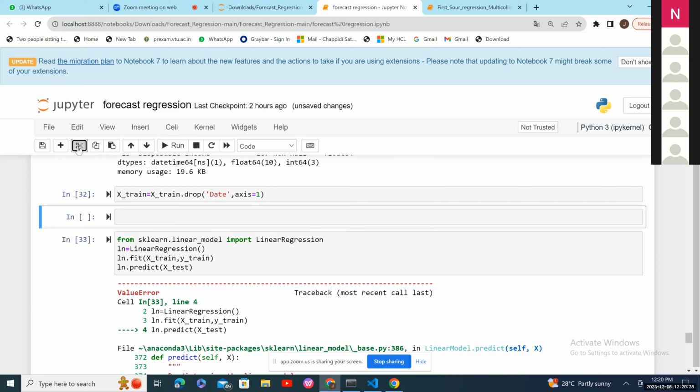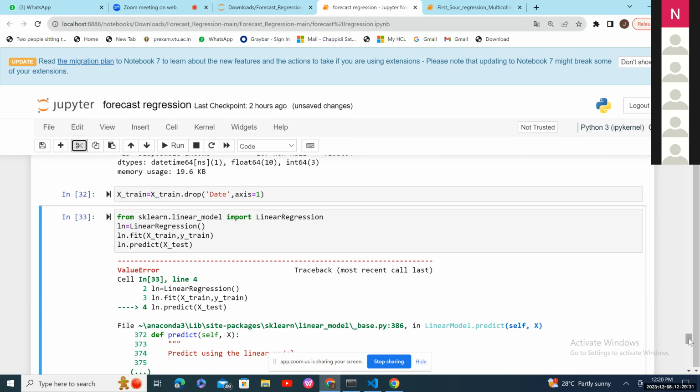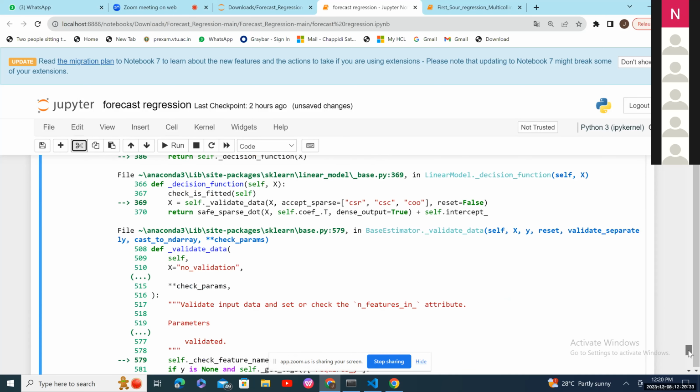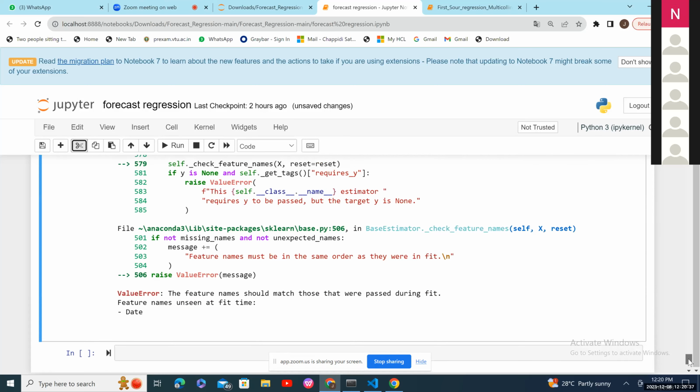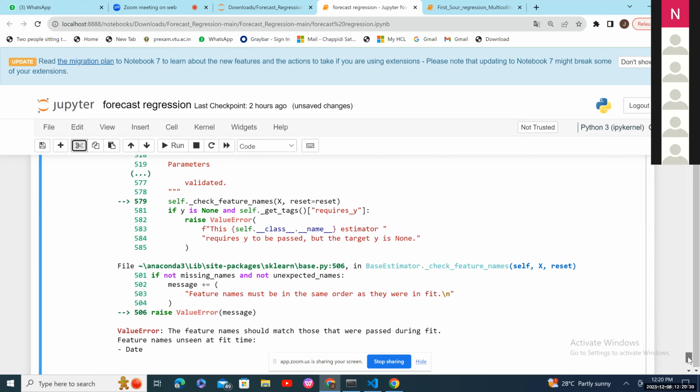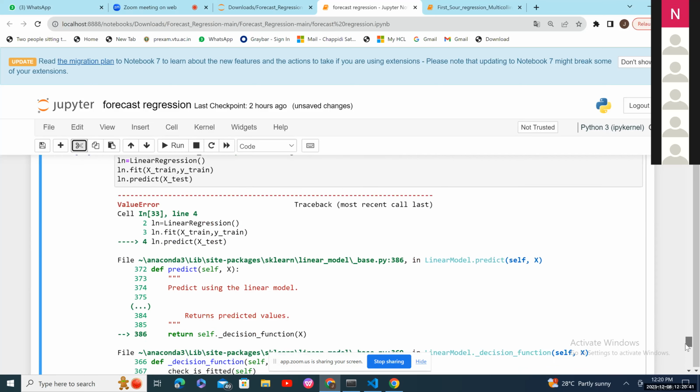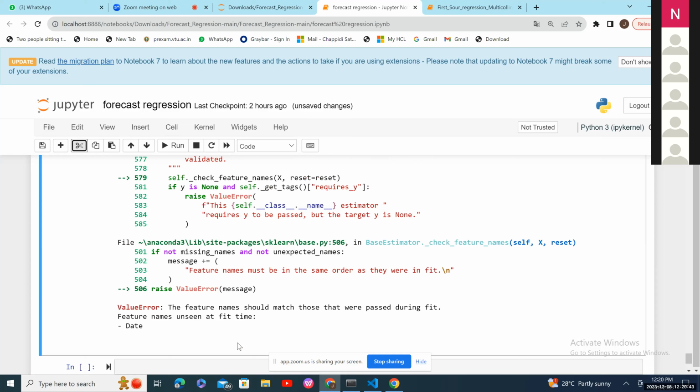Scroll down. See, you need to drop it in the x test also. That is what I told you. Can you see the error? No, no. You should understand that error before fixing it. What it is mentioning: the feature names should match those that were passed during fit. Feature names unseen at fit time: date. You got it. You're able to understand the error, right?